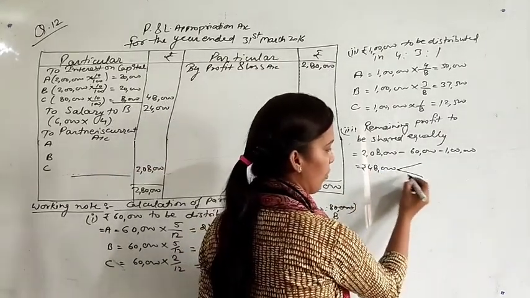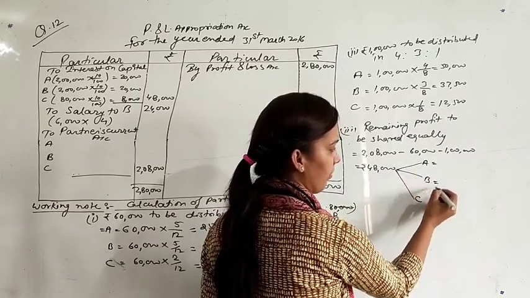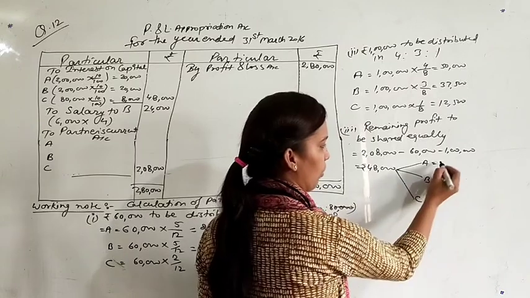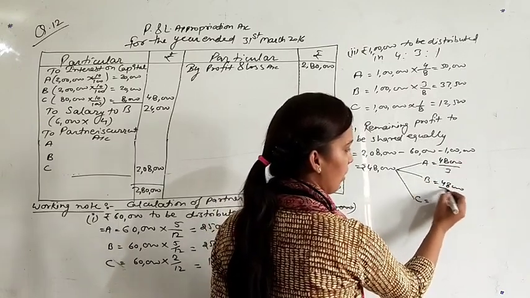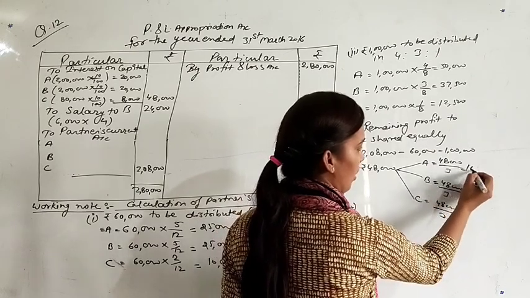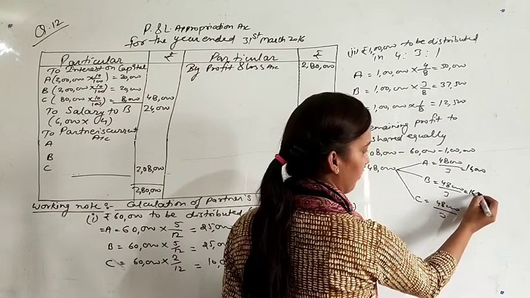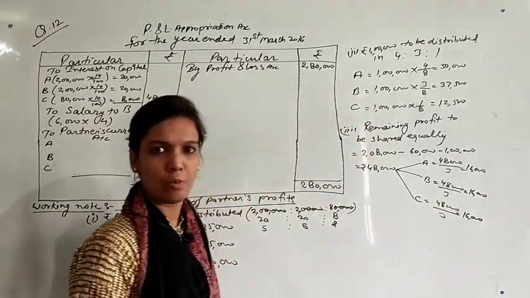Distribute this 48,000 equally among 3 partners, so 48,000 divided by 3 is 16,000 per partner. This is the third distribution of profit.